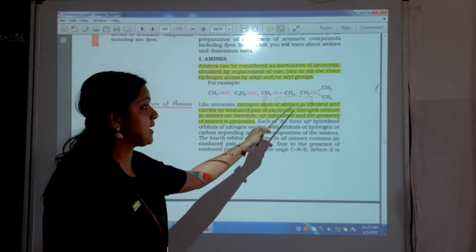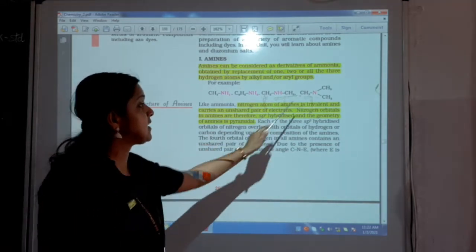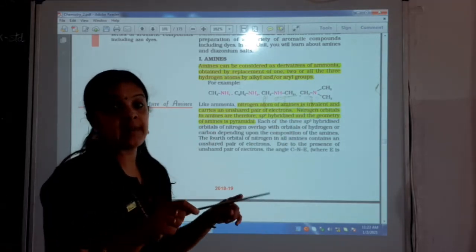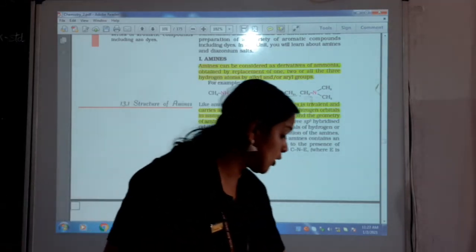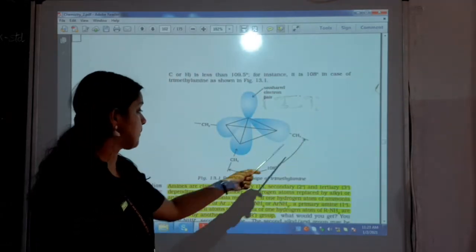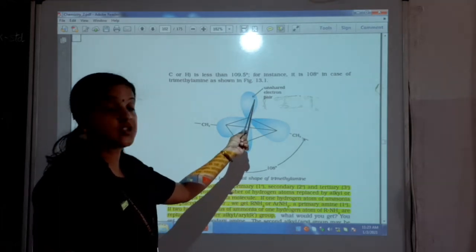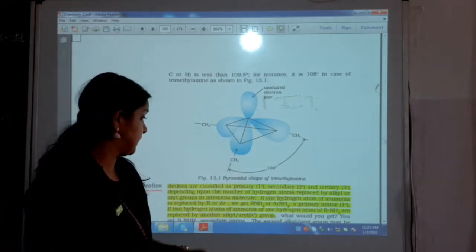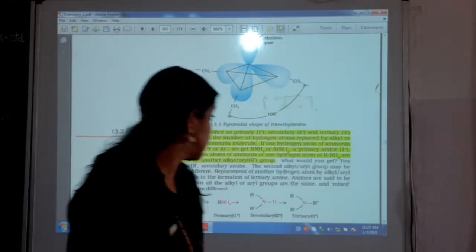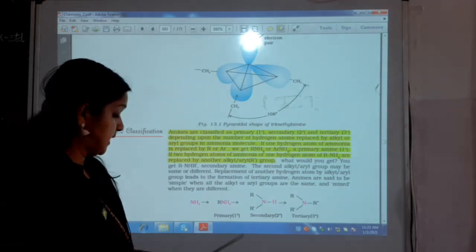Nitrogen atom of amines is trivalent because we know the valency is 3 and it carries an unshared electron pair. So we know it forms a pyramidal structure. And if you want to see the structure of amine, this is the tertiary amine, trimethylamine. So this nitrogen has an unshared electron pair in its orbital. Now amines are classified as primary, secondary and tertiary depending on the replacement of the hydrogen atoms.